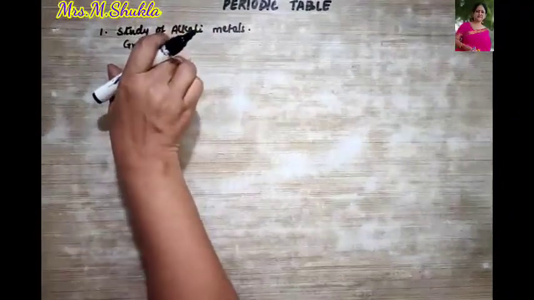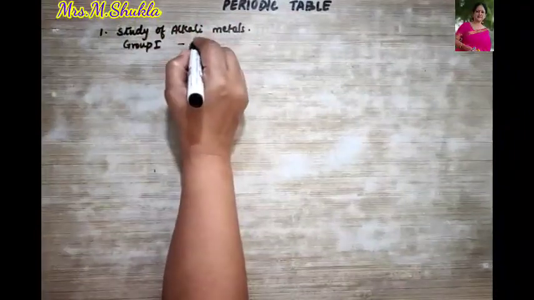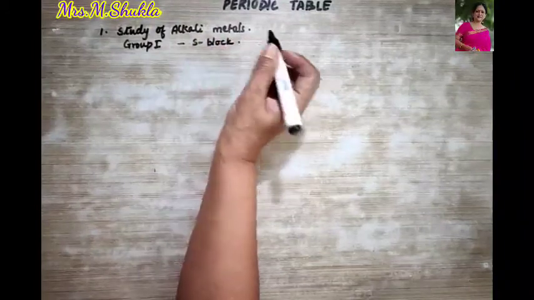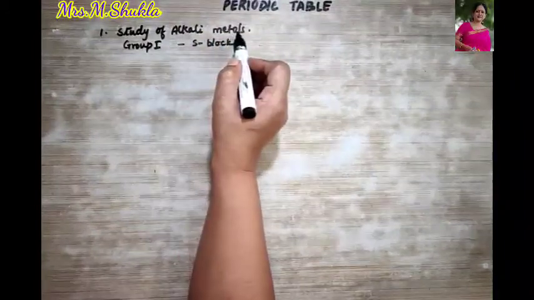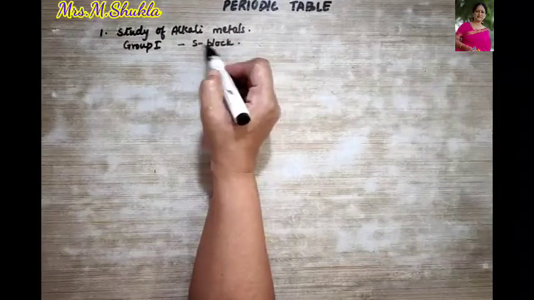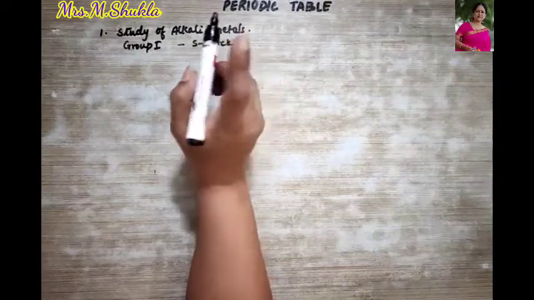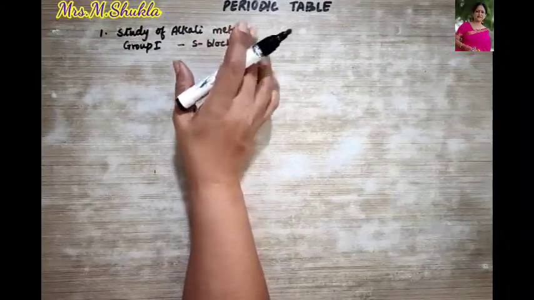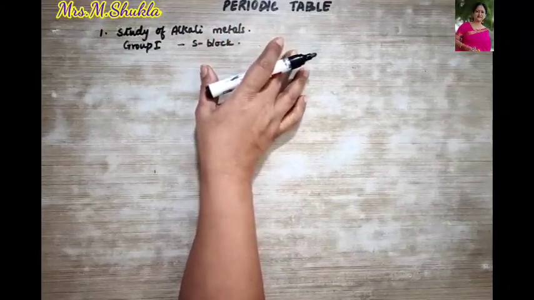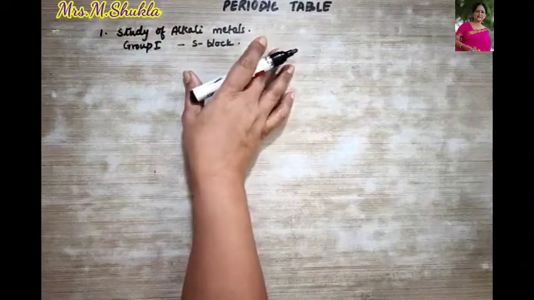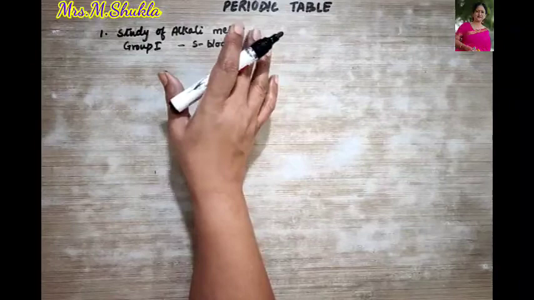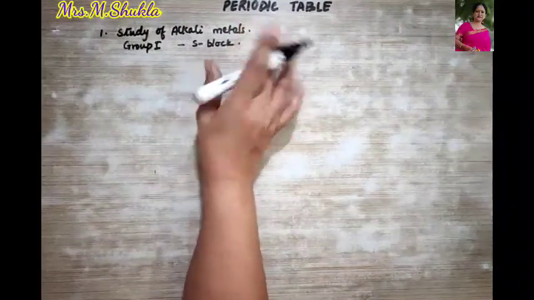Which block is this group 1 found in? It is found in the S block. Do you remember all these things? Now, why do we call these elements present in group 1 as alkali metals? Because they easily combine with water to form strong alkalis. Or we can say that the hydroxides are highly soluble in water and they form strong bases.